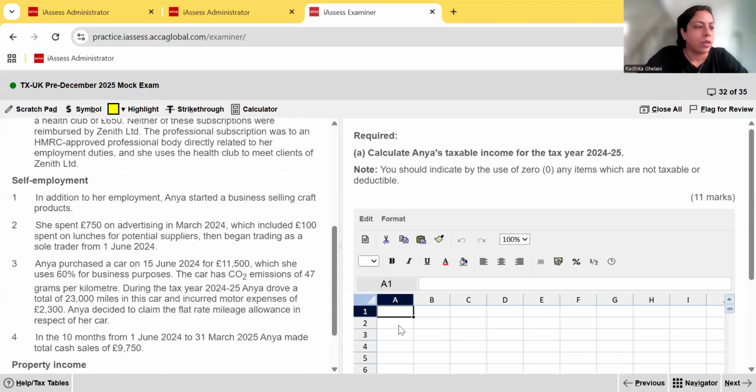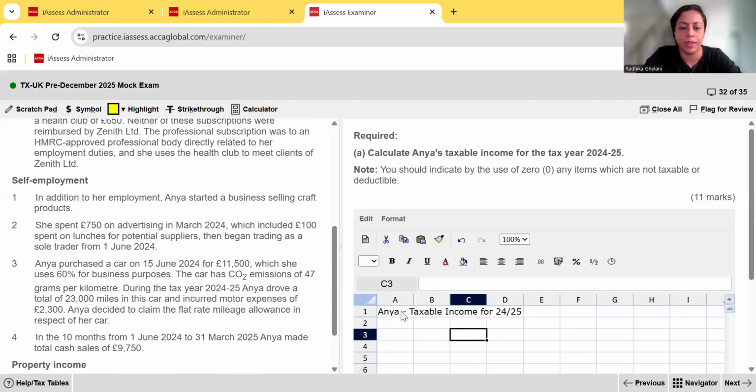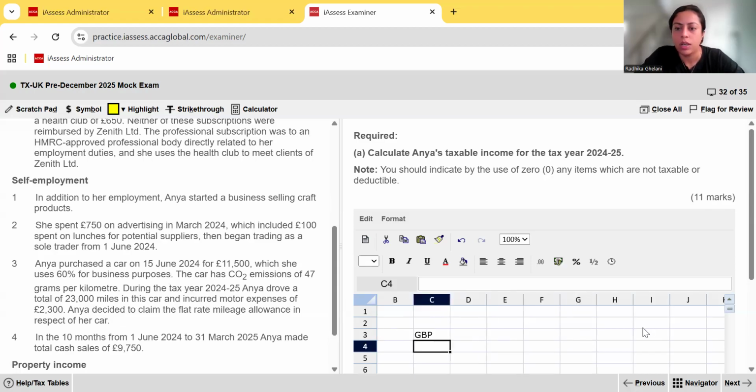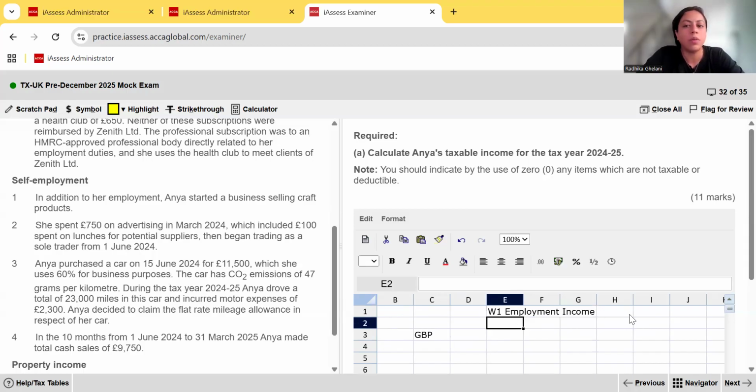Okay, so for Anya, we put our heading there, coming to our answer area. Anya, taxable income for 24-25. Employment income, so let's put GBP. Employment income. It's obviously going to be a working, so we tell the examiner to please look at our working one. And then we come to the side and put a heading, working one, employment income. Okay, so for the employment income, the first thing she's getting there is her salary.